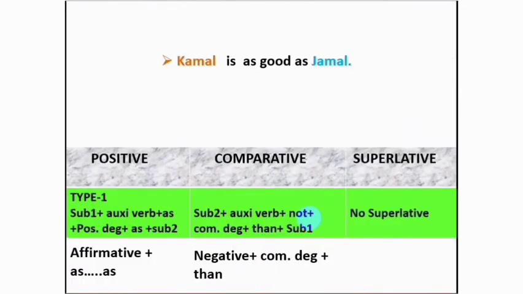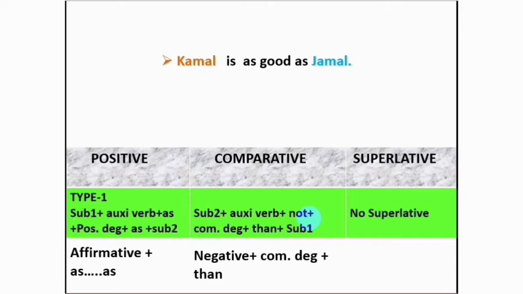Here is an example. Kamal is as good as Jamal. What do we see in this sentence? It is positive. How do I know? "As...as" form is there, but we don't find here no other or very few, and there is no negative form with "as...as" form. So, if my positive degree is not starting with no other, none or very few, in that case to change it into comparative you have to follow type 1 as I show in the chart.